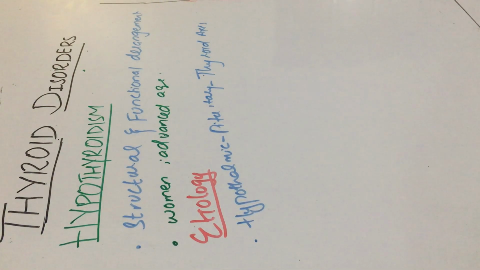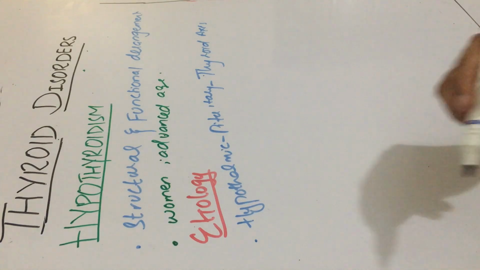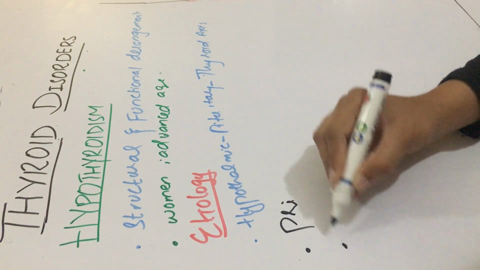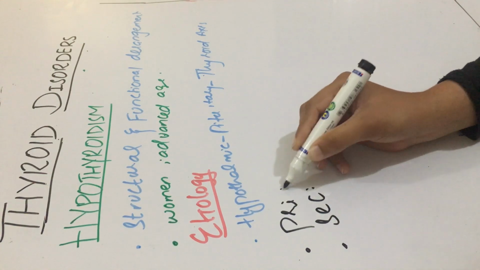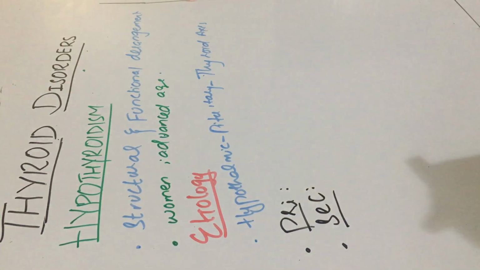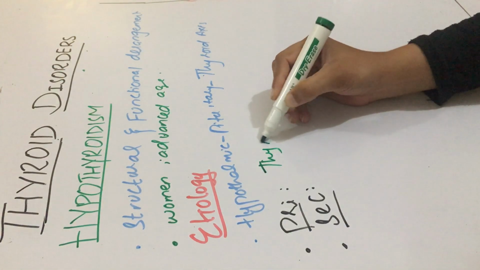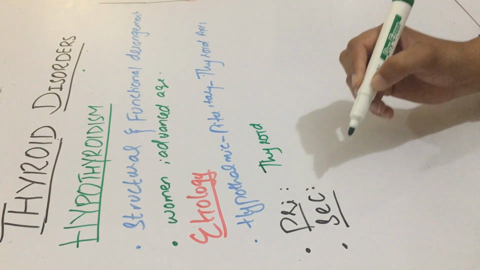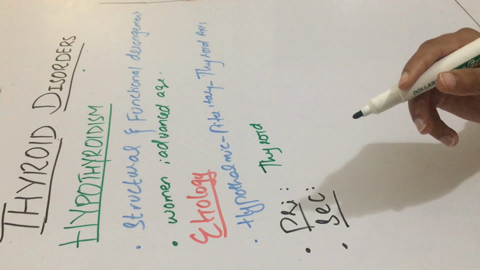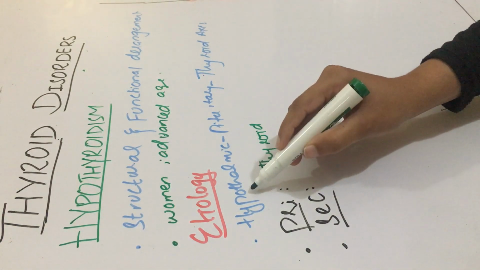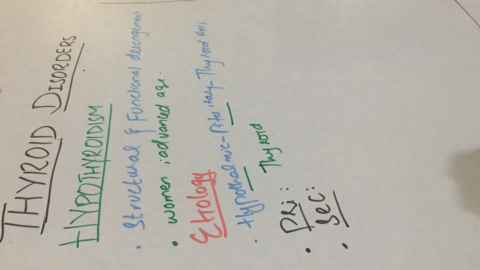Now there are two terms. The first is primary hypothyroidism and the second is secondary hypothyroidism. Primary hypothyroidism is caused by an intrinsic abnormality mainly in the thyroid gland, whereas secondary hypothyroidism is due to a disorder or abnormality either at the level of the hypothalamus or pituitary.